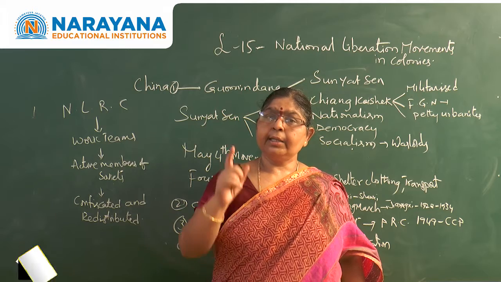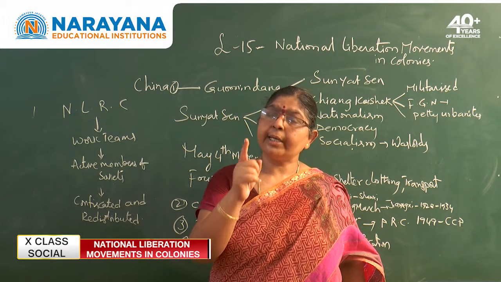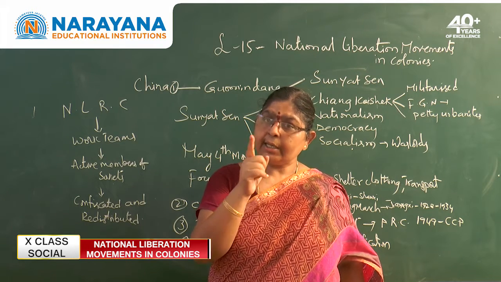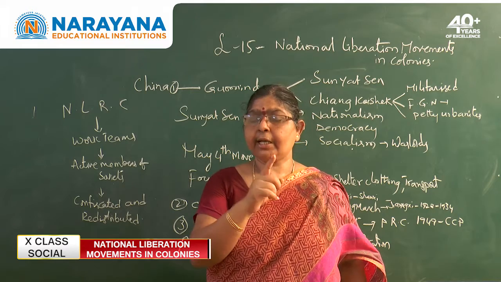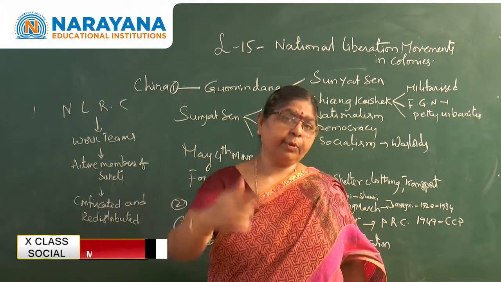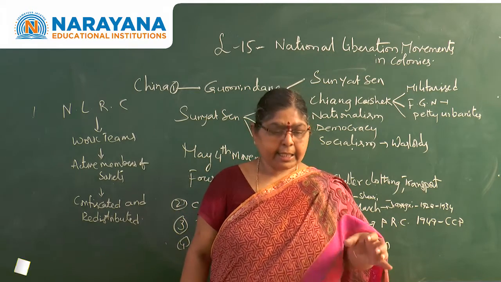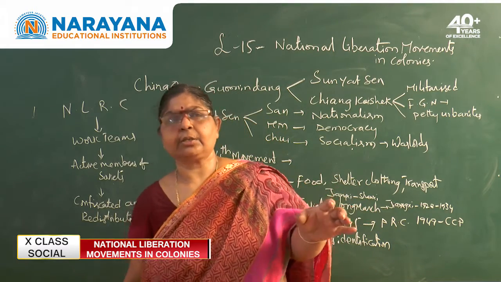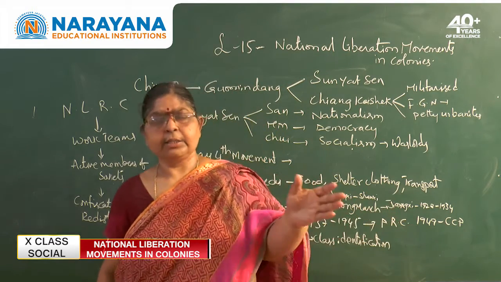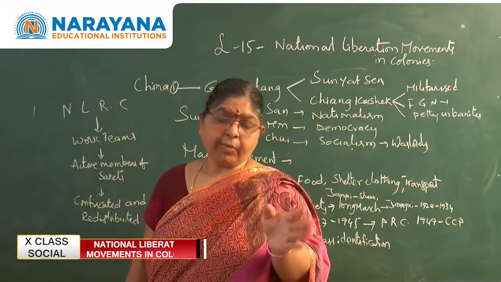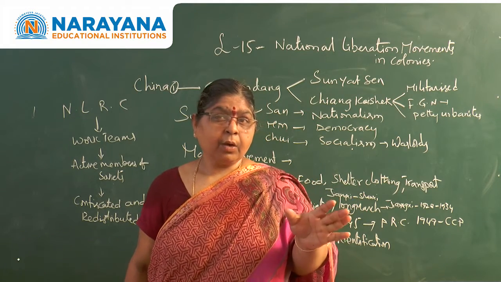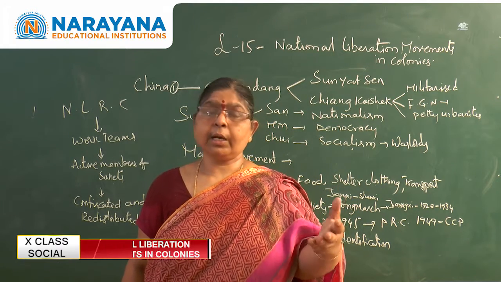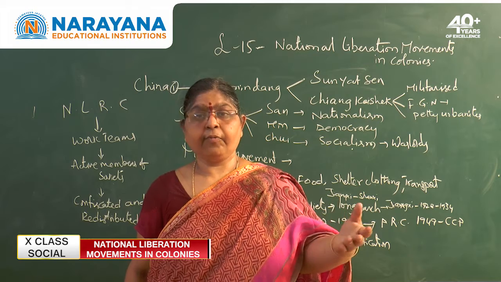See here, the approach of Mao Zedong is different from that of Chiang Kai-shek, which made him win the hearts of the people. In the national liberation movement, everybody fought for liberation: Sun Yat-sen also fought, Chiang Kai-shek also, and Mao Zedong also. But who got more influence?